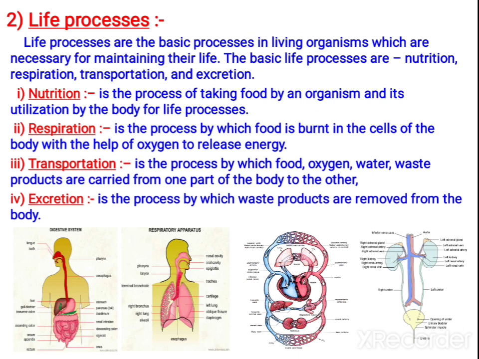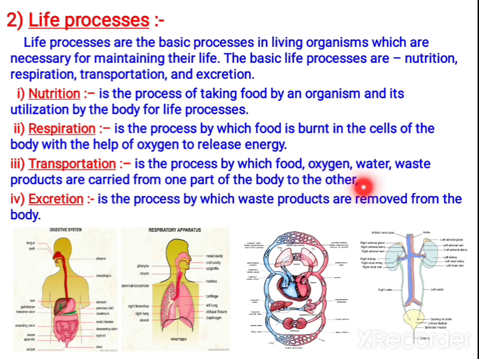So now let us see the various types of basic life processes. The basic life processes are nutrition, respiration, transportation and excretion. Nutrition is the process of taking food by an organism. The way of taking may be different, but all living organisms take food. Respiration: by means of respiration the atmospheric air is taken in and it is helpful in combustion of food. Then the food releases energy. It occurs in the presence of oxygen.